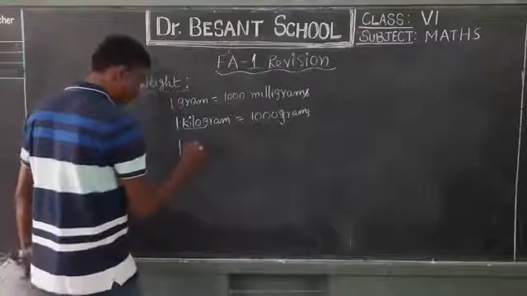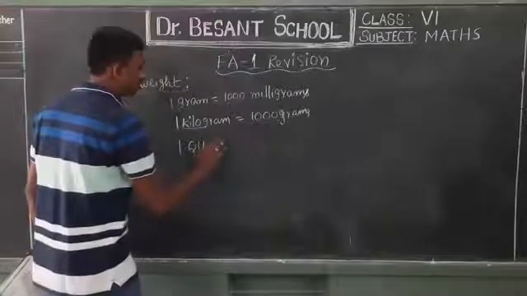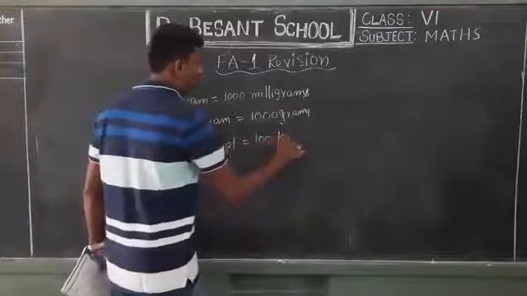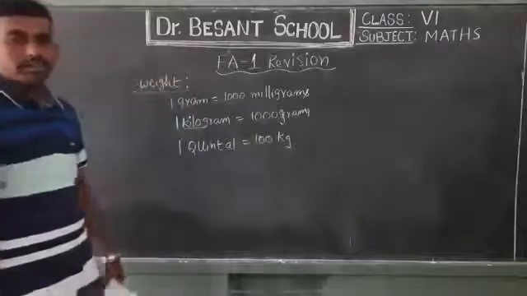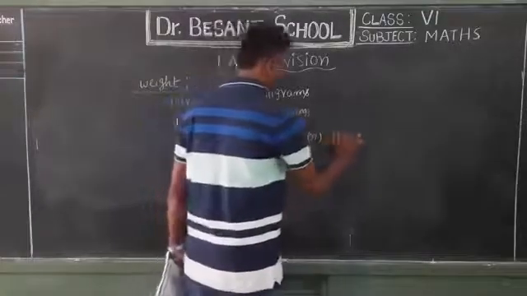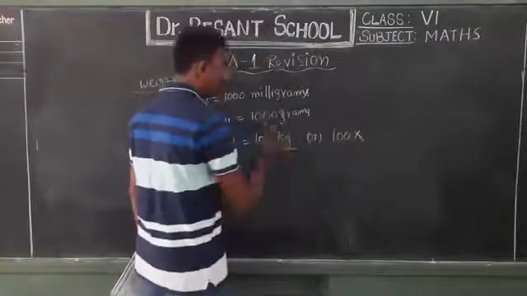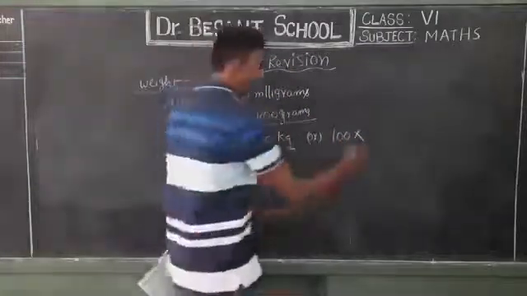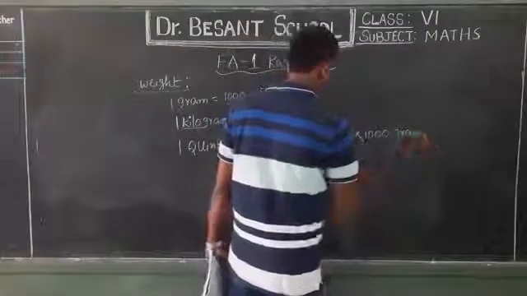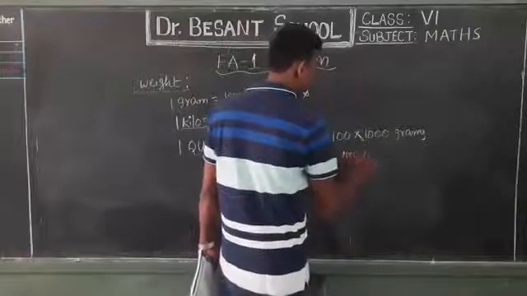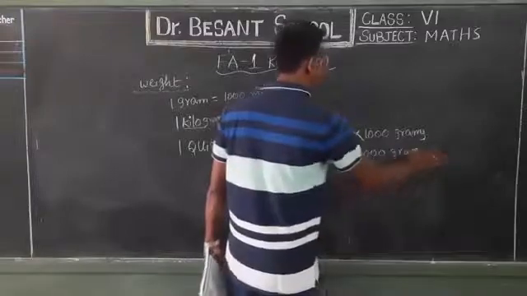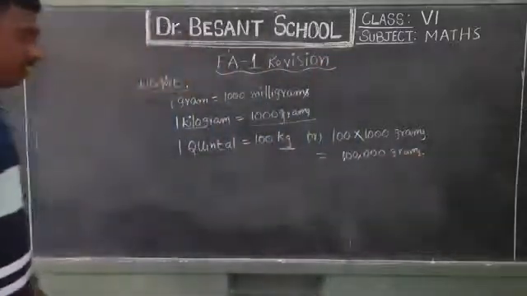Before that we can have quintal also. 1 quintal is equal to 100 kilograms. If we want this in grams, then we can write 100 into 1 kilogram, which means 1000 grams. So 100 into 1000 grams, that is 100,000 grams, 1 lakh grams. Are you able to understand?